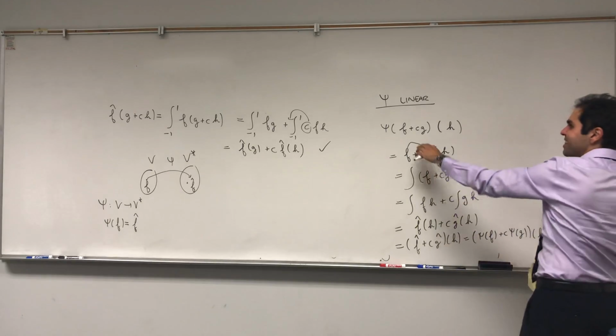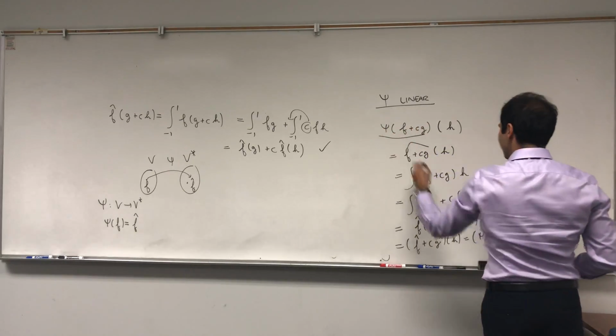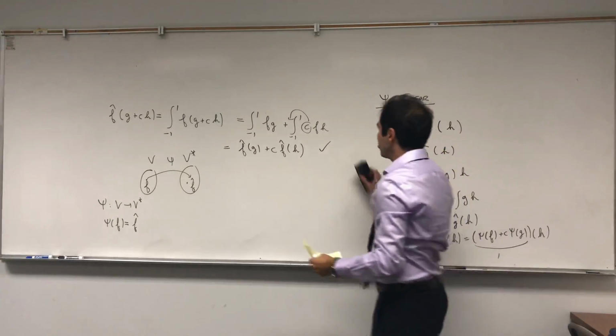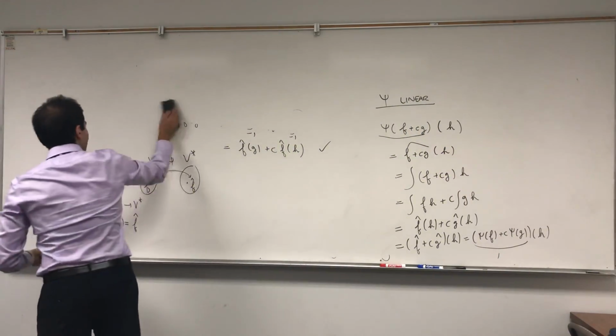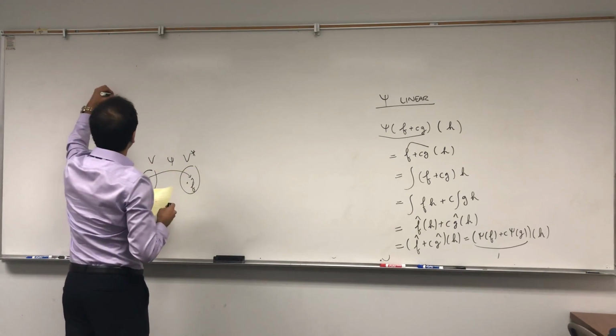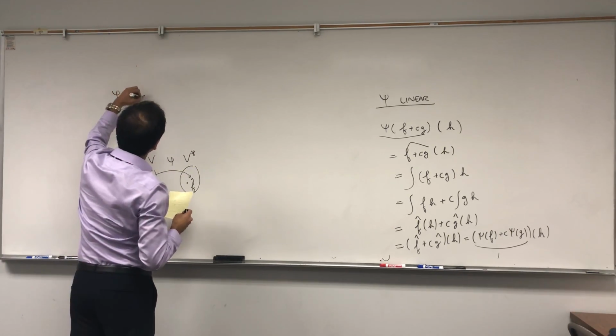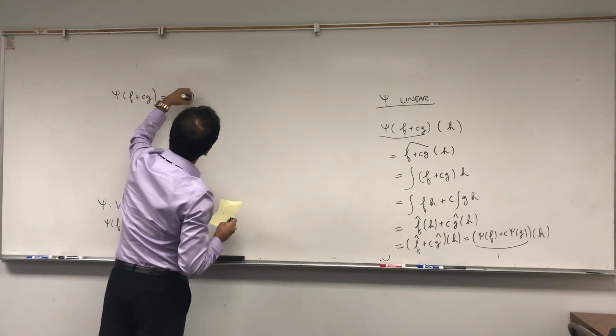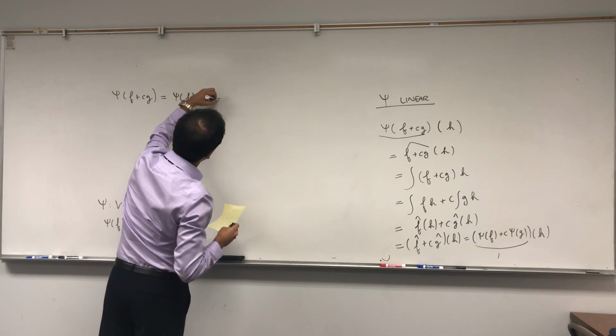So you see, this thing, if you evaluate it at h, you get the same thing as this evaluated at h. So in terms of functions, they are actually equal. So psi of f plus cg equals psi of f plus c psi of g.